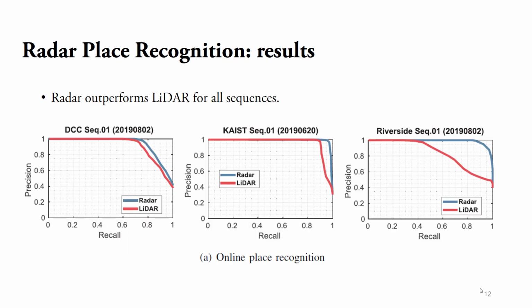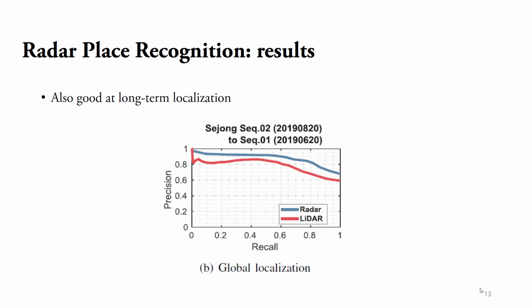This is a place recognition result. Radar outperforms LiDAR and shows more consistent performance over multiple environments. We also conducted a long-term localization experiment. We localized a measurement from sequence 1 to the experience from sequence 2. In this experiment, radar also outperformed LiDAR and showed high precision at high recall.